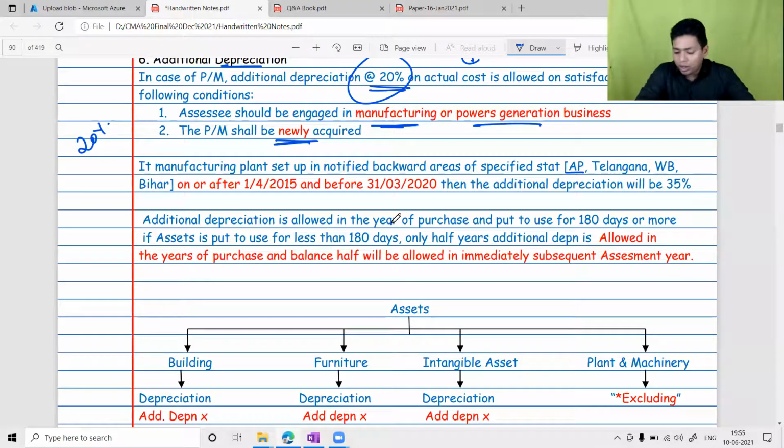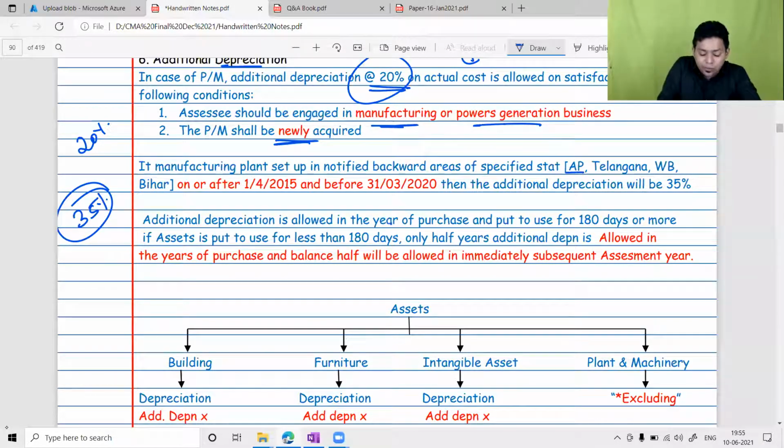But for Andhra Pradesh, West Bengal, Bihar and Telangana, the additional rate of depreciation was 35%. Yes, backward areas, exactly. That provision has a sunrise clause and a sunset clause. What do you mean by sunrise? Sunrise means from this date, the additional benefit was given to them. It was available only up to 31st March 2020. After that, it is not available.